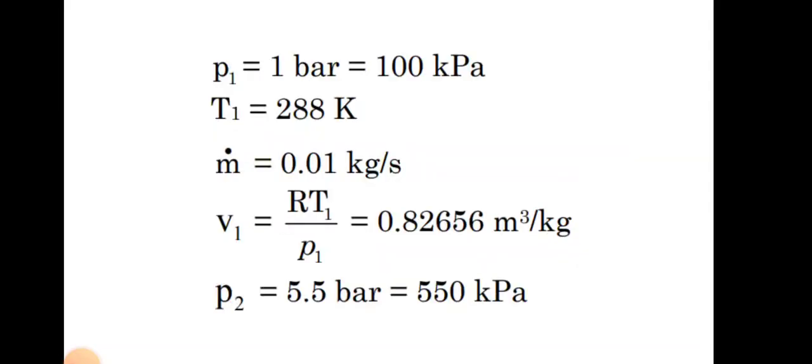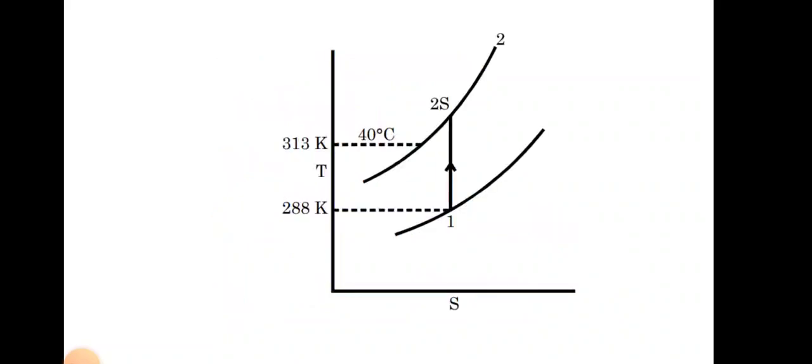We know the initial pressure P1 equal to 1 bar, so converted into kilopascal, into 100, temperature 288 Kelvin, mass value 0.01. From that we know the gas equation PV equals MRT, so from this we find the volume. We get the value 0.8265 meter cube per kilogram. Then we know the final pressure P2. This is the temperature versus entropy diagram. The initial temperature we know is 288 Kelvin, and for the final temperature, from this value we put the vertical line, because this is the entropy constant.